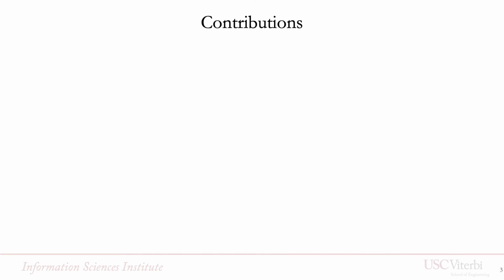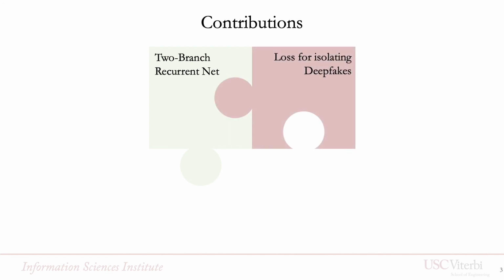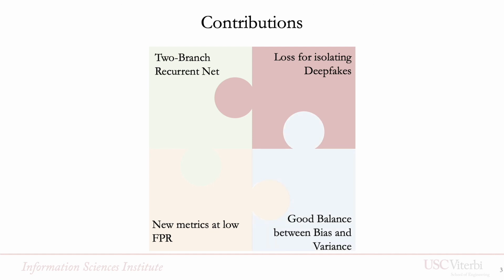The contributions of our work are as follows. We propose using a two-branch recurrent network to work in both the color space and the frequency domain. The network is supervised by a new loss formulation for isolating manipulated face sequences. As a minor contribution, besides accuracy, we employ global metrics at low false alarm rate. Finally, our system reaches a good trade-off between bias and variance when evaluated on three datasets.